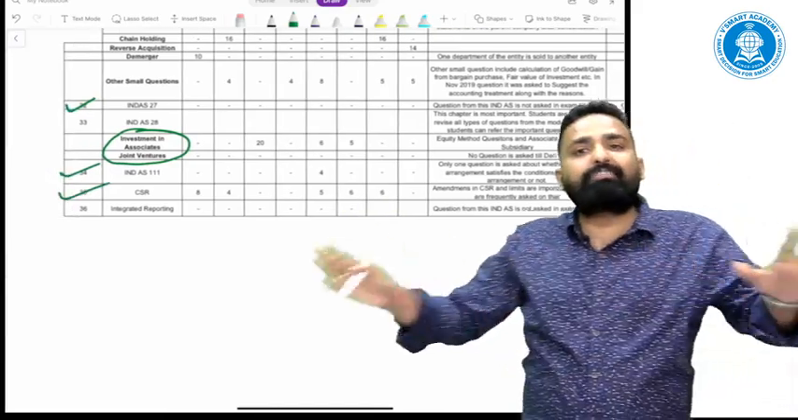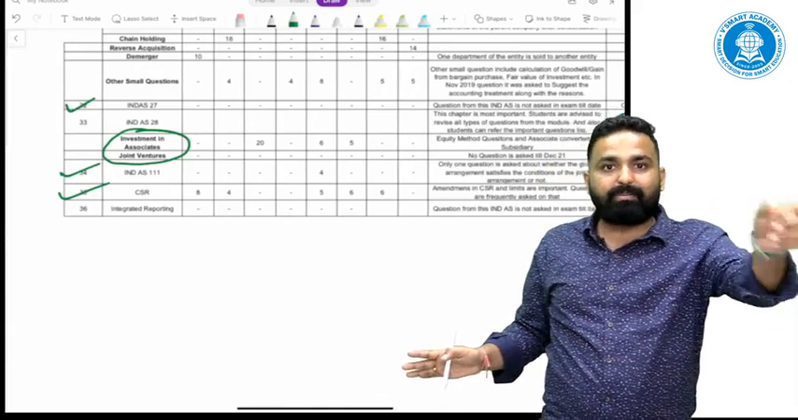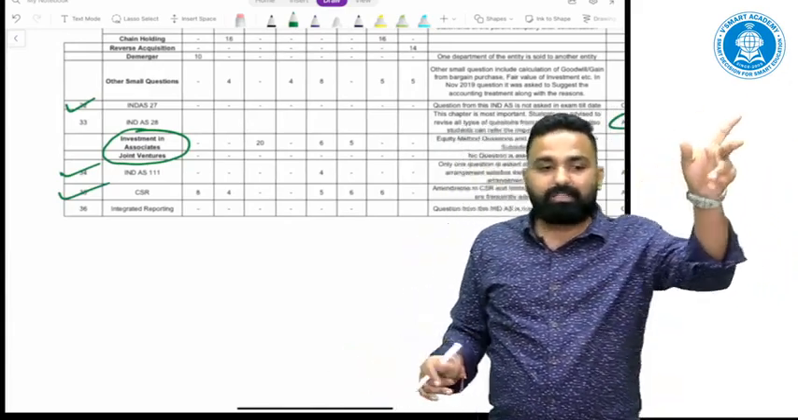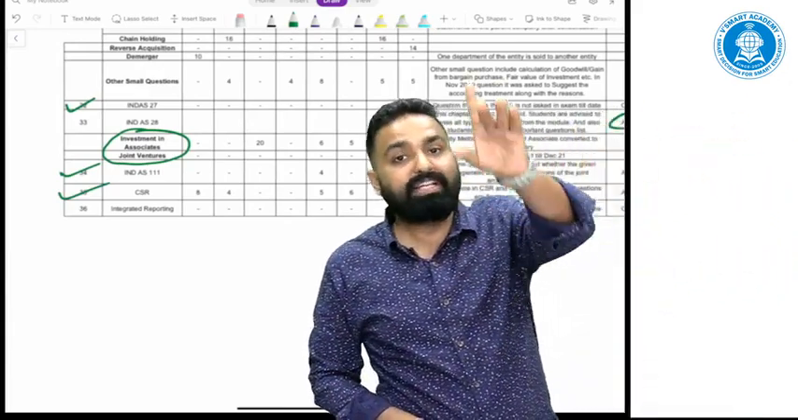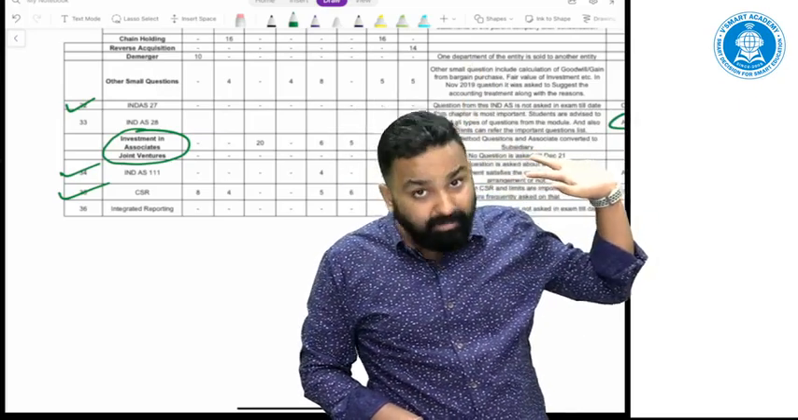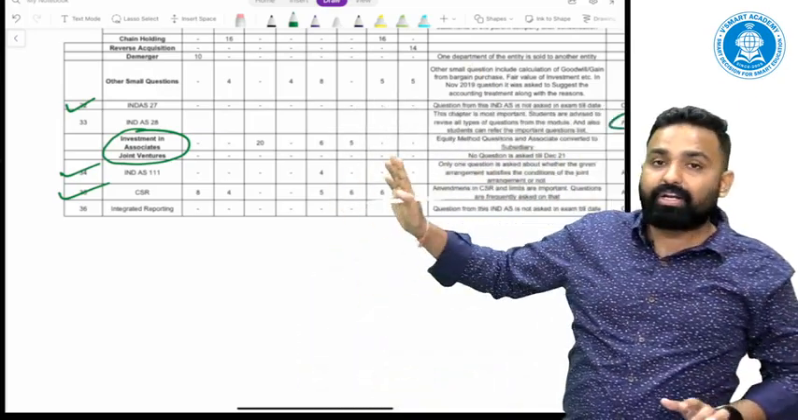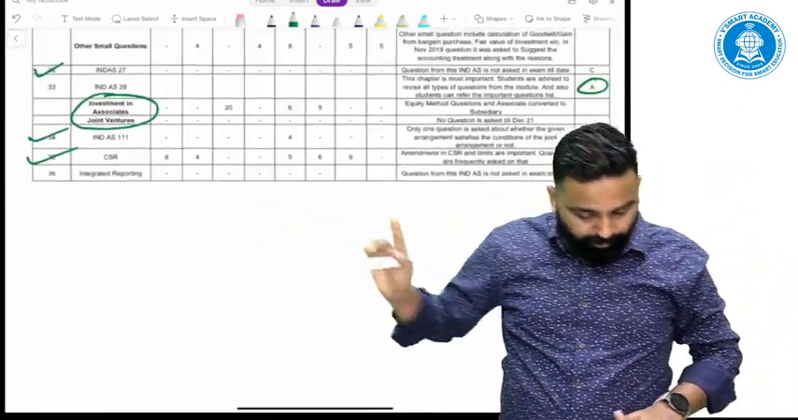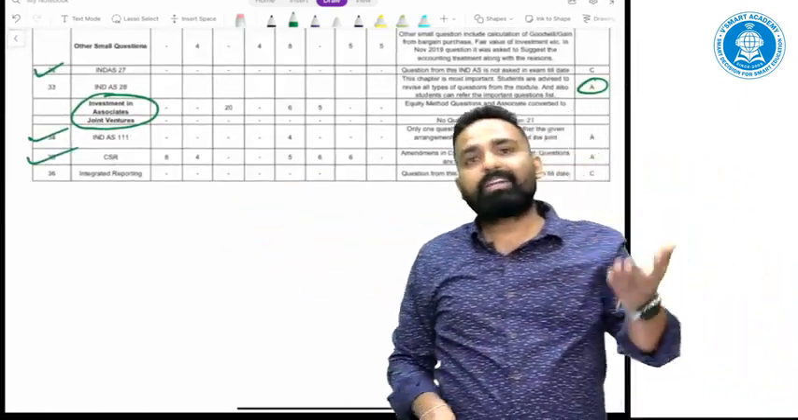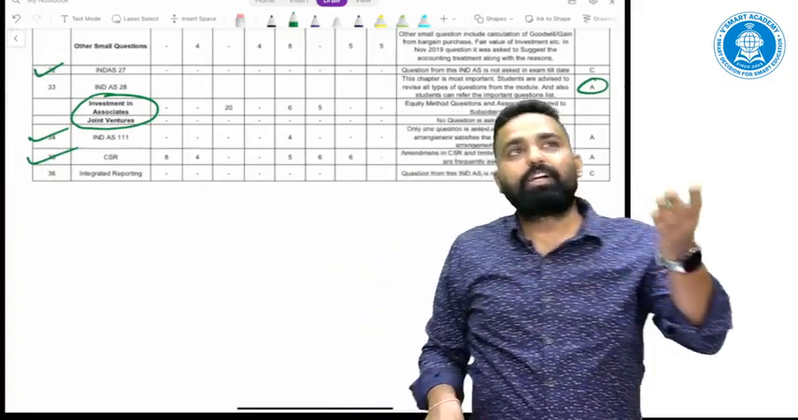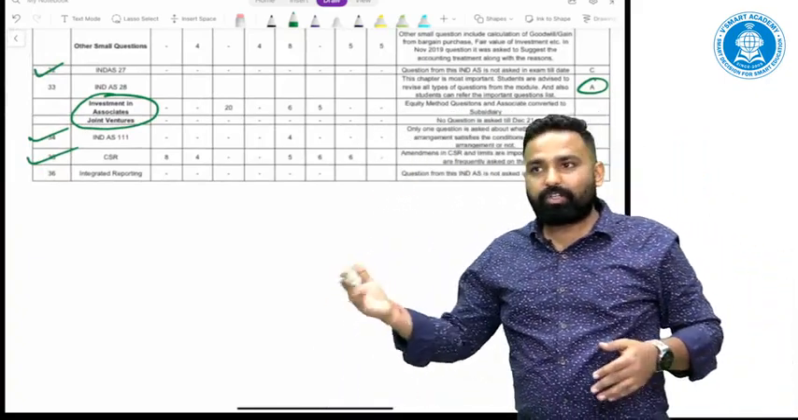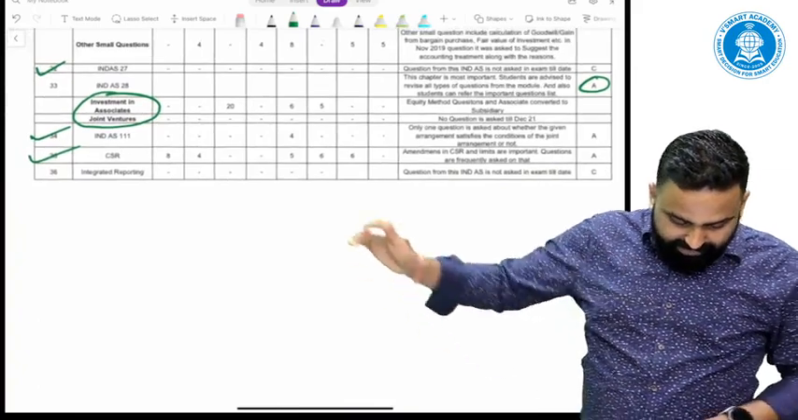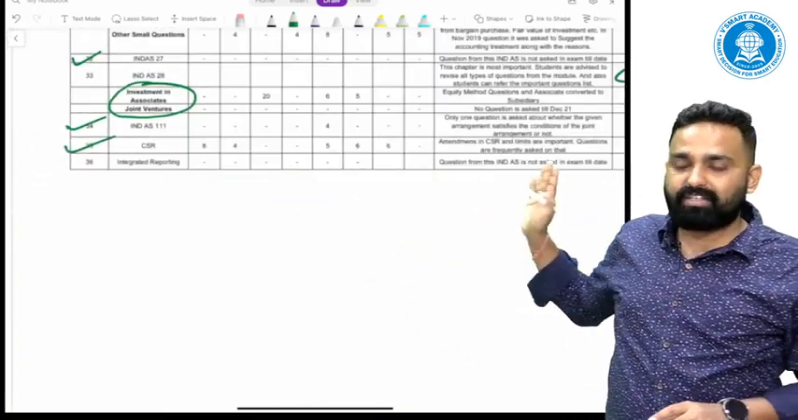CSR is the all-time favorite topic of the institute. CSR has been amended also. Some provisions are amended, so please refer to the institute's material only for CSR. This is an important topic from the institute's point of view. Sometimes they ask the threshold limits. Sometimes they ask about the board committee, what the rules are and so on. Integrated reporting, they have not asked any single question.